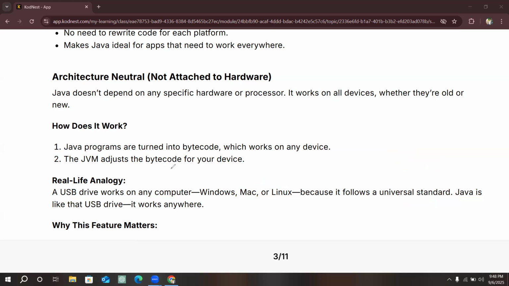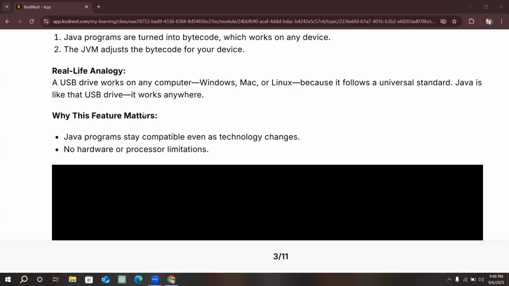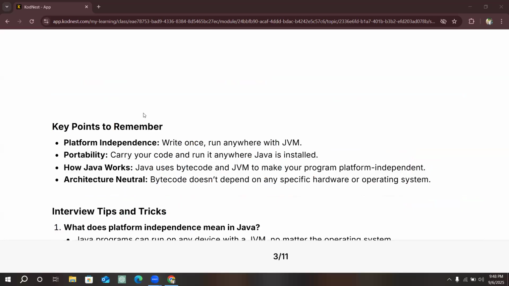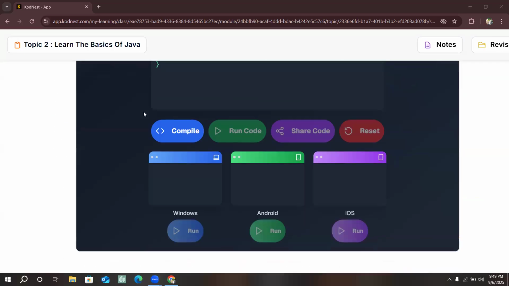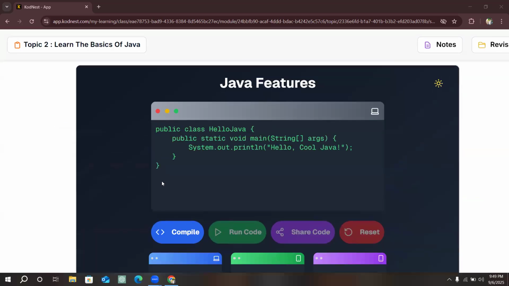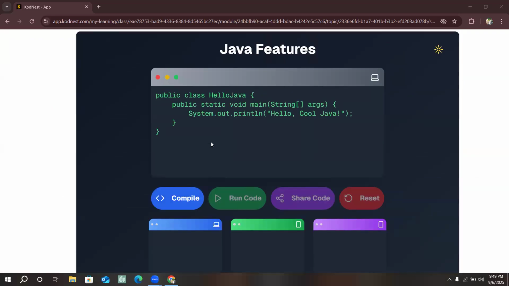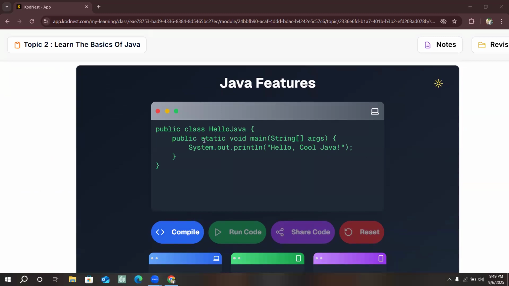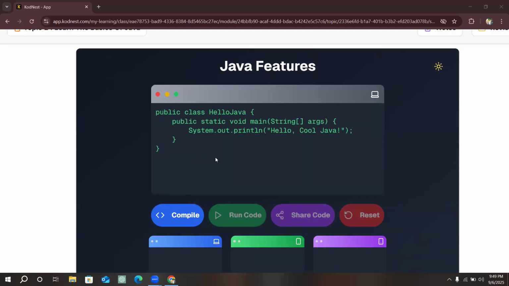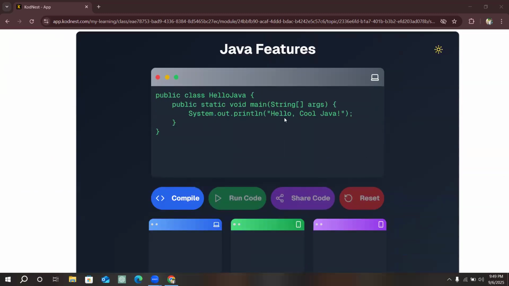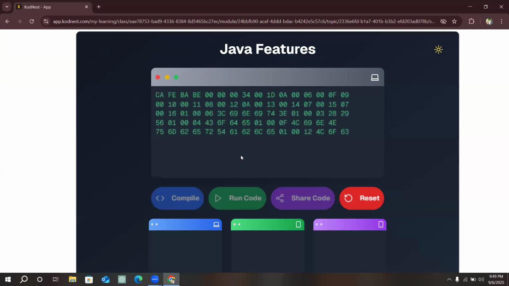Now, let's see the next feature. These are all the 5 features of Java. Here is a small application where you can see the Java features practically. This is the basic program, a printing program that prints hello, cool Java. We'll just start the compiling.